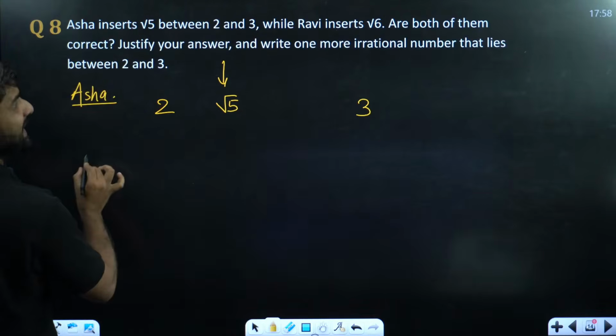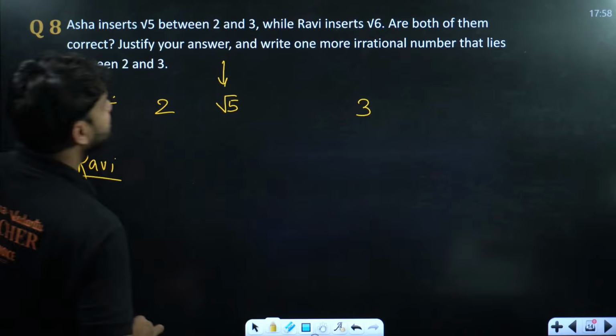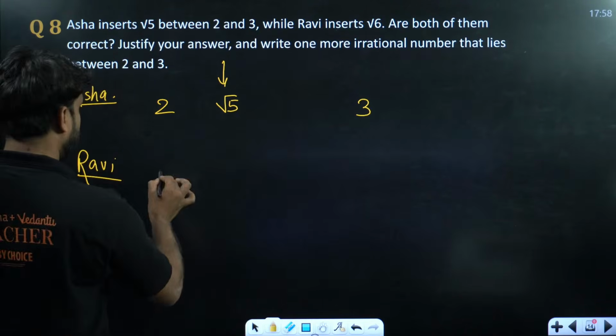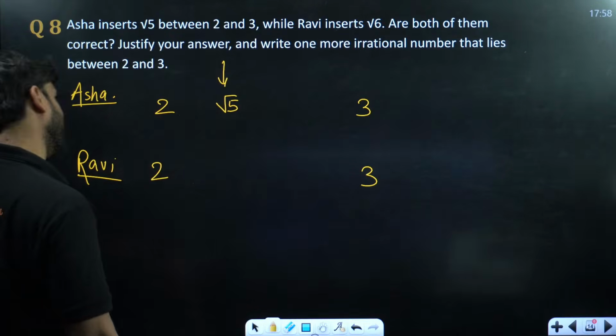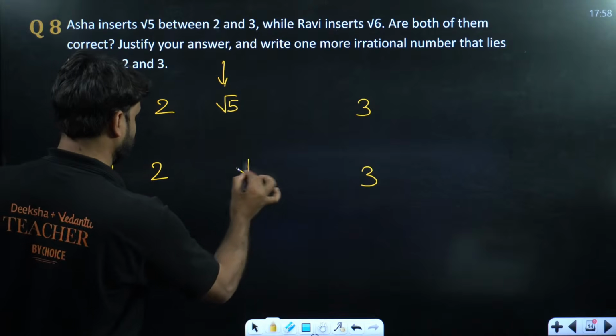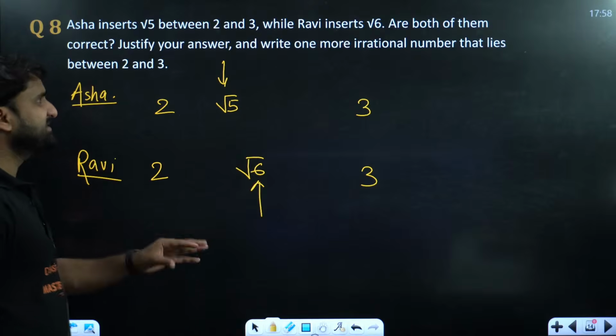Ravi, Asha's brother, has kept root 6 between 2 and 3. This is the scenario.